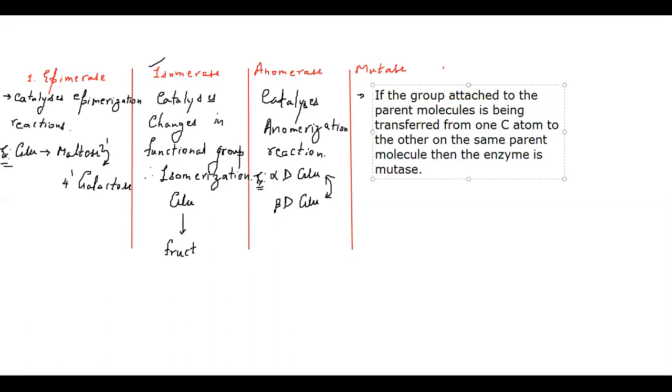Then the enzyme which is present is referred to as mutase enzyme. Okay, this is how mutase enzyme works. For example, converting glucose 6-phosphate into glucose 1-phosphate.